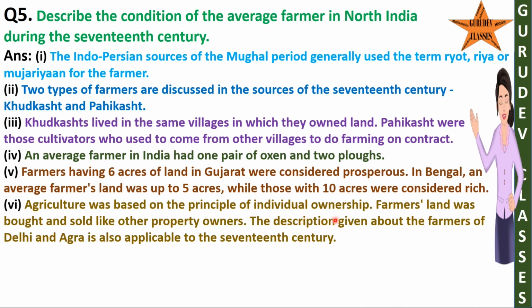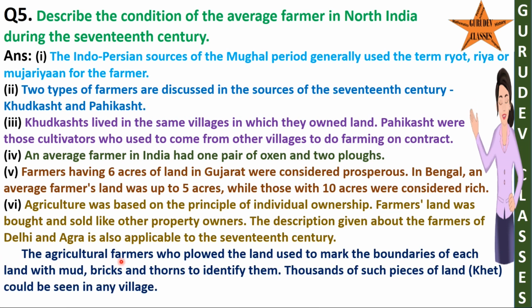The description given about the farmers of Delhi and Agra is also applicable to the 17th century. The agricultural farmers who plowed the land used to mark the boundaries of each land with mud, bricks and thorns to identify them. Thousands of such pieces of land, khet, could be seen in any village.